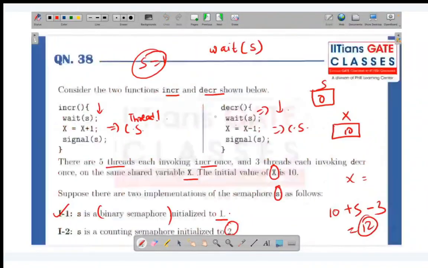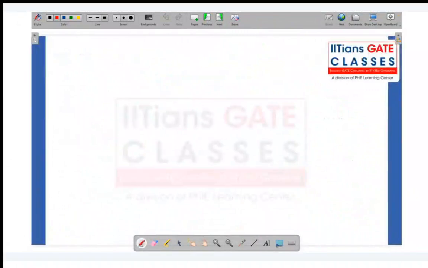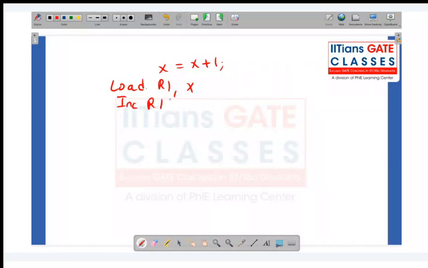So now let's talk about how these things are happening. Any idea, students, how increment and decrement happens? Let's say I'm doing x equals x plus 1, so how will it happen? First, we will be loading this value. Let's say there's a register R1 and we'll be loading this value into R1. Then we'll be performing the increment operation, and then we'll be storing R1 into X. This is how the increment operation will happen.